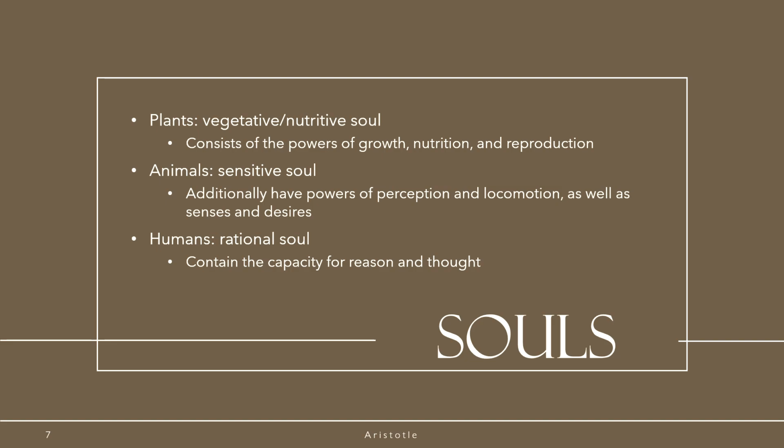Within this hierarchy, plants are at the bottom. They have a vegetative/nutritive soul. This consists of the powers of growth, nutrition, and reproduction. Animals are on the next step up. They have what's called a sensitive soul. In addition to what plants have, they also have the powers of perception and locomotion, as well as senses and the ability to desire things. Humans are on the top of the hierarchy with a rational soul. In addition to everything else, they also contain the capacity for reason and thought.